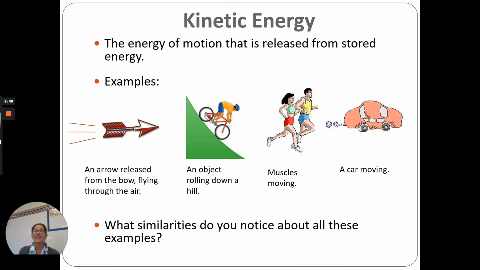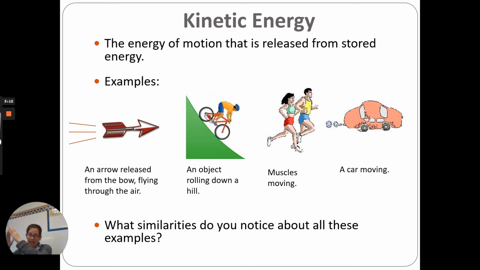Next, let's talk about the kinetic energy. Kinetic energy is the energy of motion that's released from stored energy. So there's an arrow being released from the bow. It's in motion. It's flying through the air. An object rolling down a hill. You remember the potential energy, we had a guy that was holding that big old rock up at the top of the hill. Well, here we have a bicycle rolling down the hill.